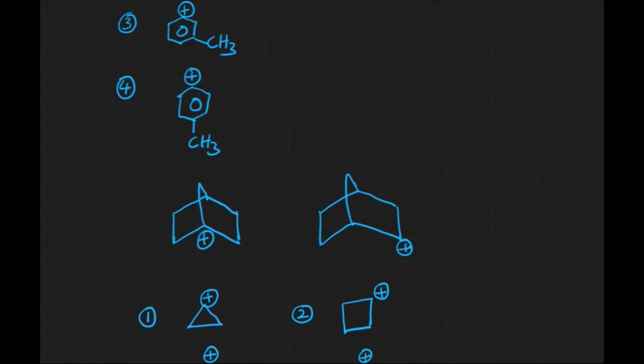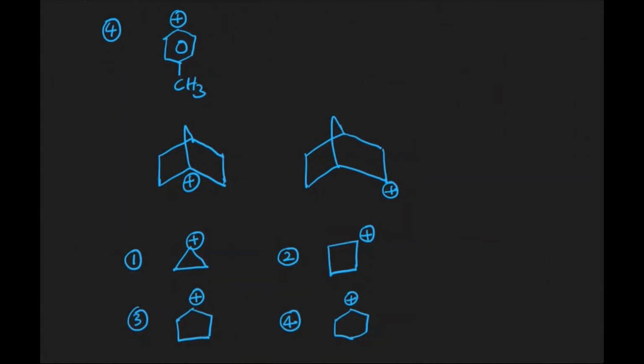Next, in this example we have a bicyclic compound, with the carbocation at the bridged position in some cases and at adjacent positions in others. According to Bredt's rule, a carbocation or sp2 hybridized carbon at the bridged position is likely to be unstable, whether it is a carbocation, a double bond or anything else, because it is non-planar.